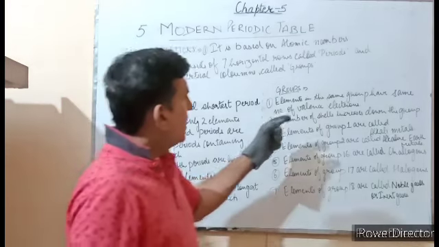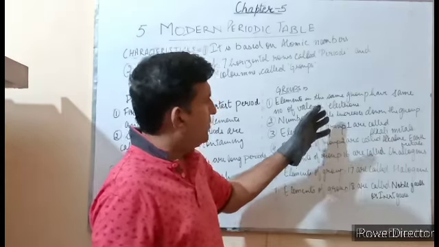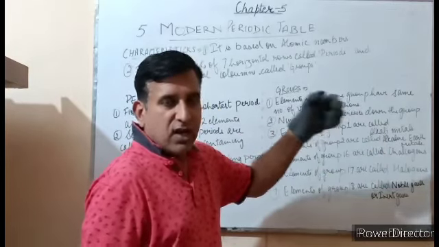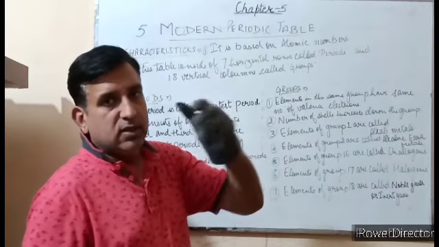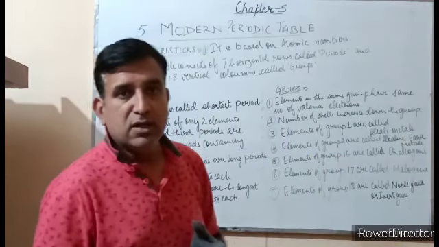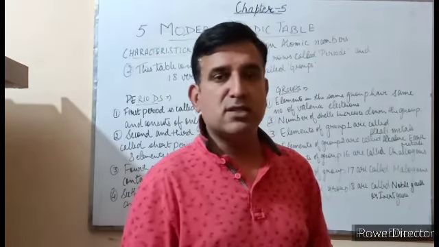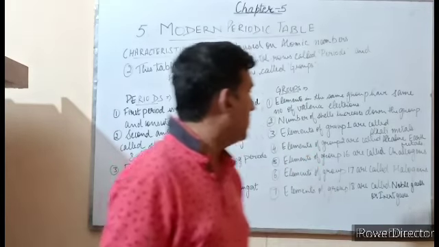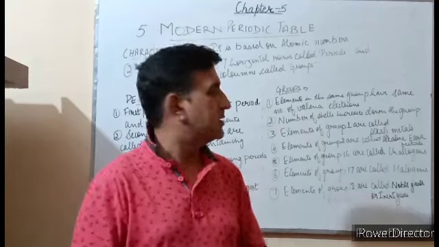Now groups. Elements in the same group have the same number of valence electrons. What are groups? Vertical columns are called groups. How many groups are there? 18 groups are there. And in each group, the number of valence electrons is always the same. All the elements of the same group have the same number of valence electrons, due to which they have the same properties.